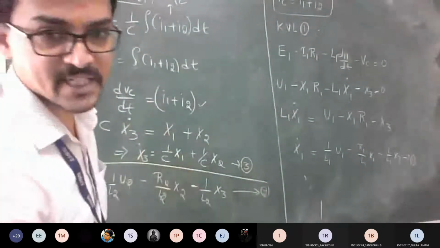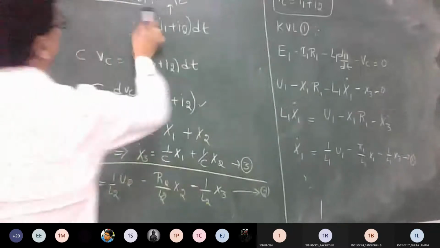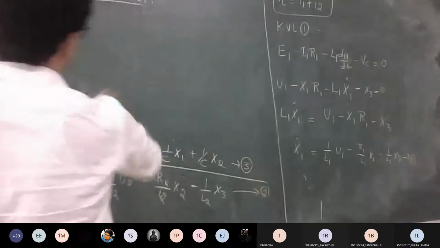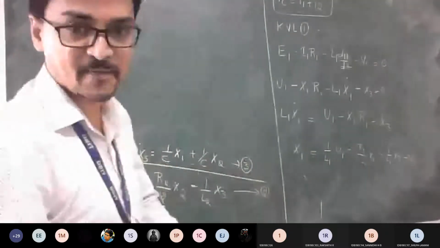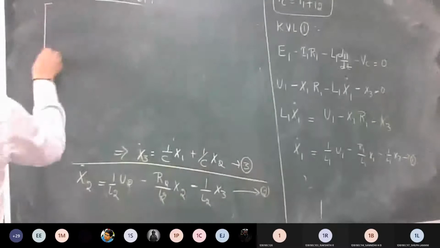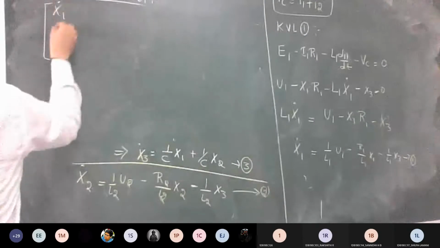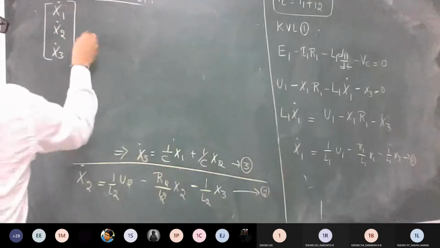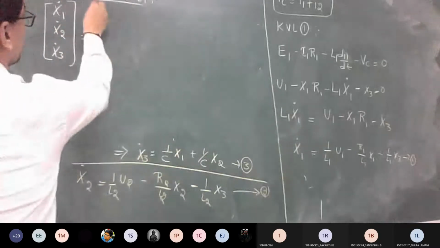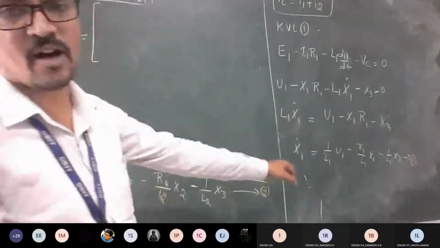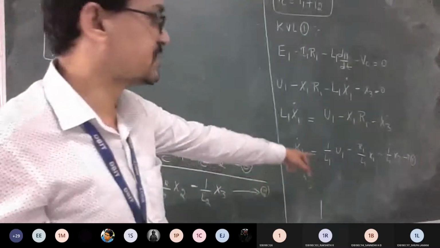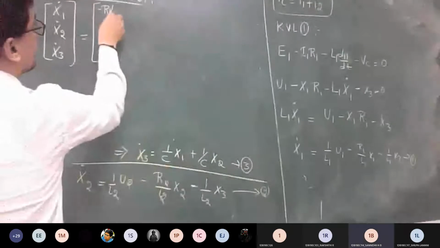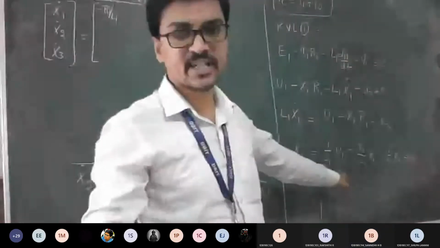Can we represent that in matrix form now? Let me keep all 3 answers here. Now represent that in matrix form. That's all, right? We have 3 variables here: X1 dot, X2 dot, X3 dot. So this combination is X dot of t, that is equal to A. Now tell me the coefficients. Whichever terms are not there, you can make as 0. So for equation number 1, X1 has the value minus R1 by L1. Good. If you want, you can reshuffle this.